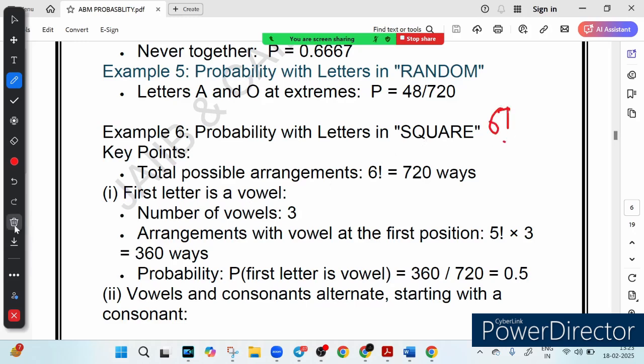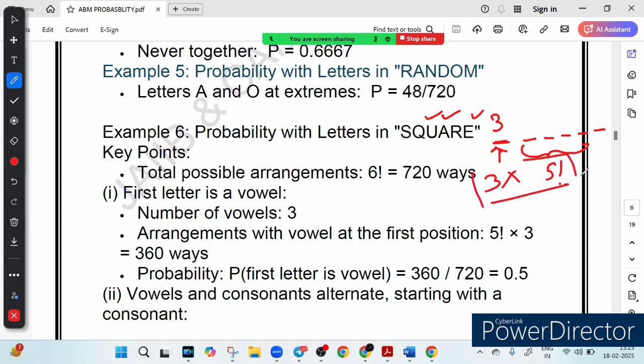Now the first letter is a vowel. Tell me how many vowels are there? A, E and U. 3 vowels are there. So the first letter is always A, E or U. So the first letter can be filled in 3 ways, and we have the rest 5 letters. These 5 letters can be arranged in factorial 5 ways, and the first letter in 3 ways. So our favorable outcome is 3 into factorial 5, which is none but 360. So the probability will be 360 upon 720, which is equal to 0.5.